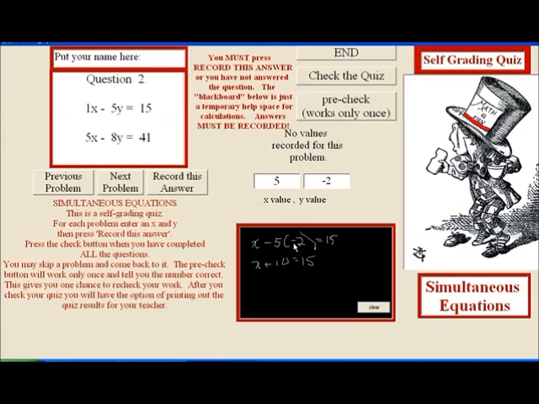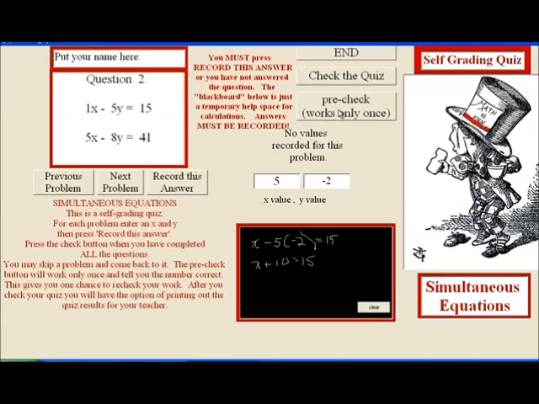Now, if the teacher only asked me to do 3, probably she'll ask you to do 5 or 10 or something. I have put here something that I thought, well, when students turn in their paper, sometimes I give it a glance, and if I see a lot of careless mistakes just from a glance, I usually say, I think you better check your work. And then they go back and they find their mistakes. So I thought, what can I do electronically that would sort of help you here? So I have this pre-check.